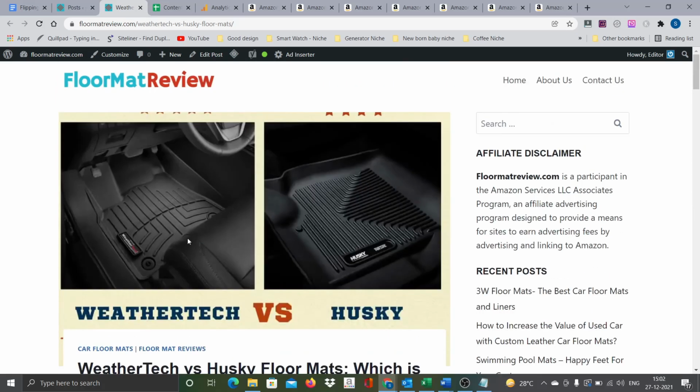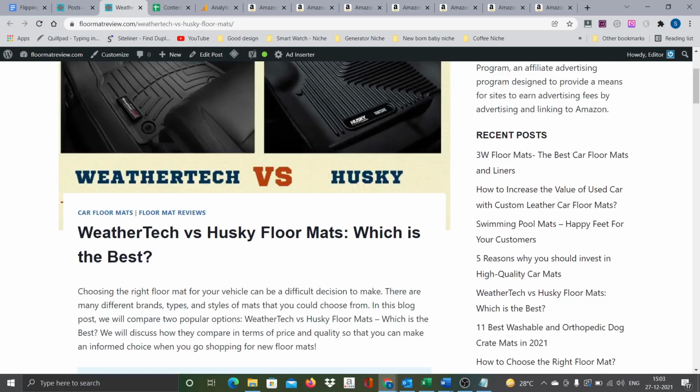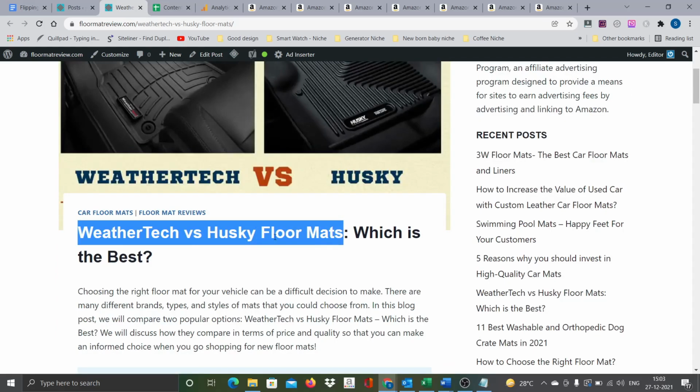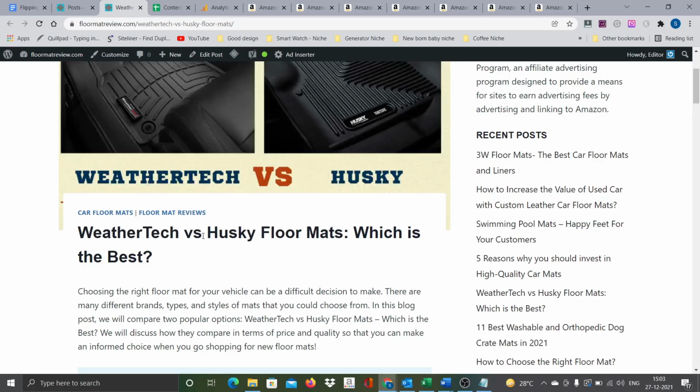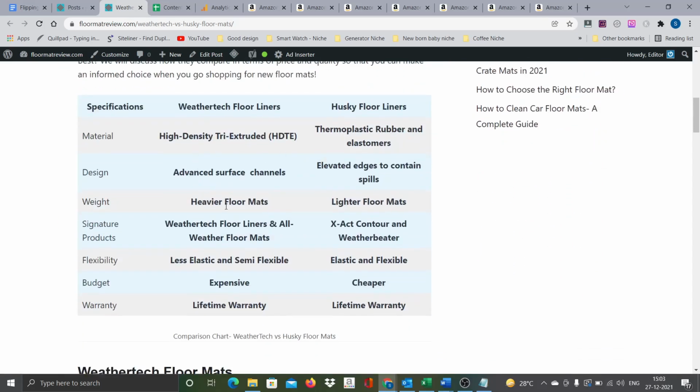So now just imagine, why will any website visitor come to this particular page? For example, if anyone searches for this particular keyword, the intention should obviously be that someone wants to buy either a WeatherTech floor mat or a Husky floor mat, right? That's why the person must have been searching for this keyword. Now let's assume that somebody landed on this page. Of course, we are giving them all the comparison details and all those things.